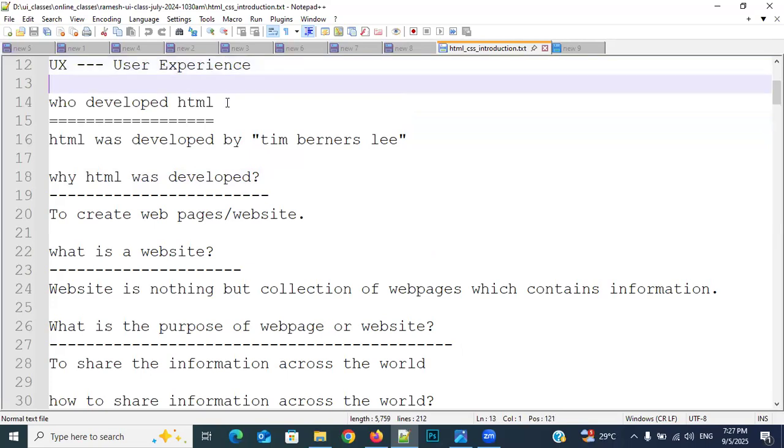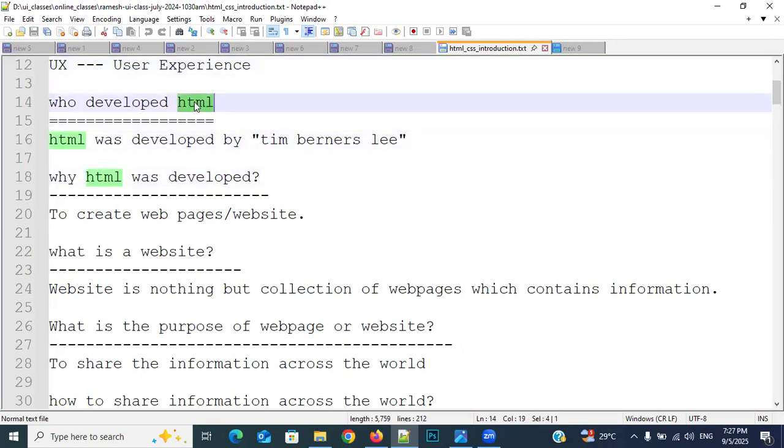Yes, sir. Right. First of all, observe here. Who developed HTML? If anybody asks you who developed HTML, immediately you should answer Tim Berners-Lee. He is a great person. He developed this HTML language, right?